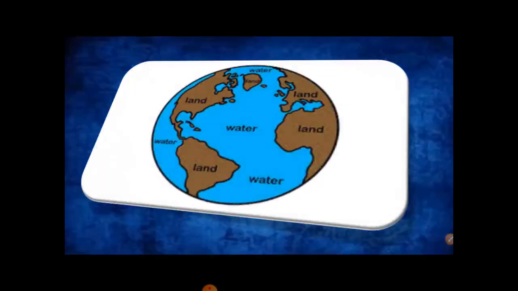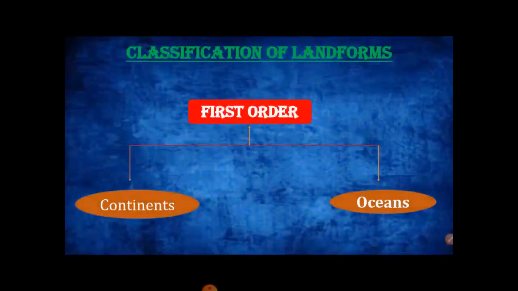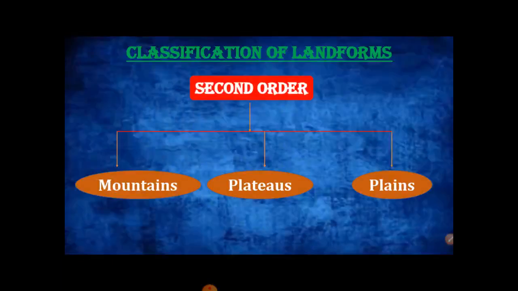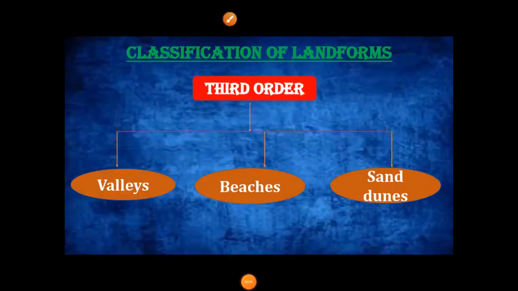The earth is covered by water, which occupies 71%, and land that occupies 29% of the earth's surface. The surface of the earth is not even because it has lofty mountains, deep oceans, and other landforms. These landforms can be classified as first order, second order, and third order. First order landforms are continents and oceans. Second order landforms are mountains, plateaus, and plains. Third order landforms are valleys, beaches, and sand dunes.